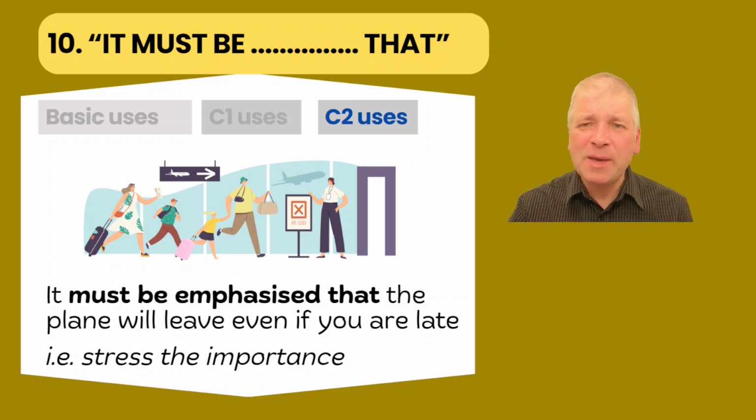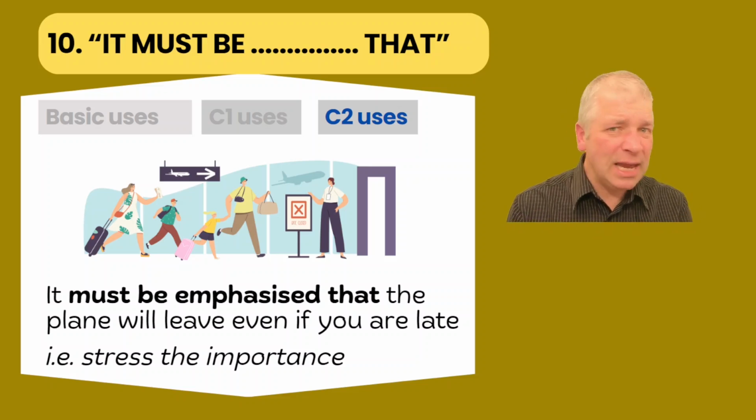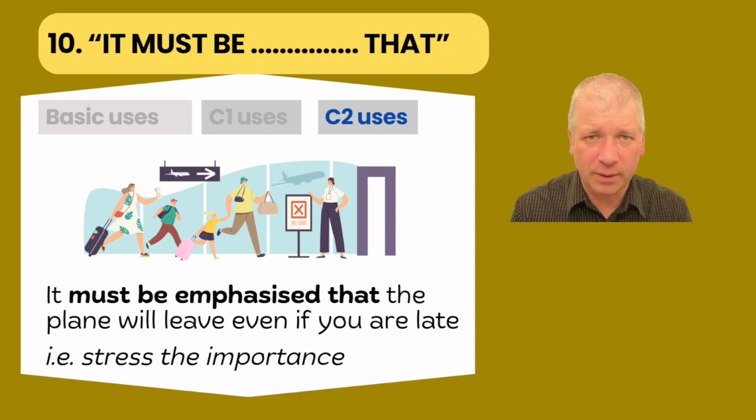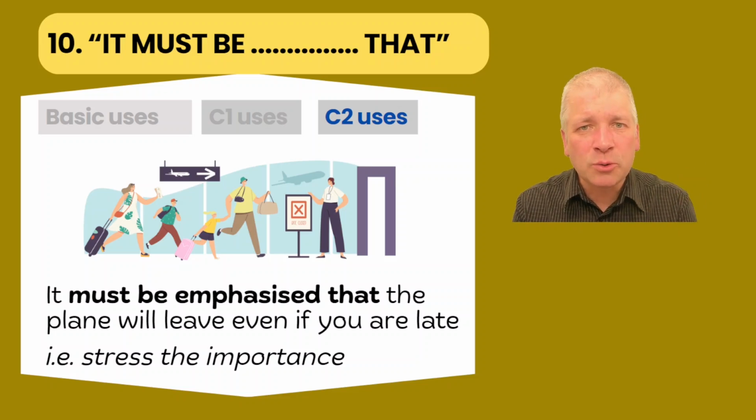And here, must be emphasised means I'm stressing the importance. And we can use this construction, must be, followed by a word, followed by that, to stress the importance. It must be noted. It's important to note something. It must be stated. It's important to state something. So this is a really good advanced phrase to use if you want to stress the importance of something.